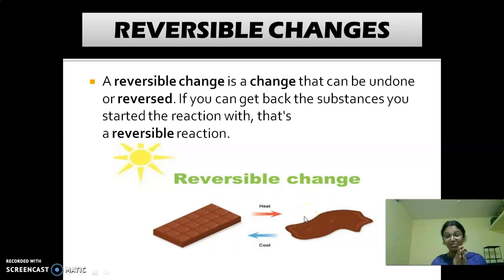So, what is meant by reversible change? If you are able to get back the original substance, or the parent material, or the reaction is reversed, this is called a reversible reaction. And one more best example is the water cycle, children. We get it as rain and it reaches the rivers, lakes and ponds. Afterwards, due to the heat from the sun, it evaporates, reaches the clouds and condenses, and reaches the earth again in the form of rain. So, this is a reversible reaction.